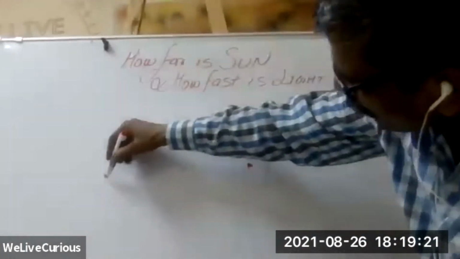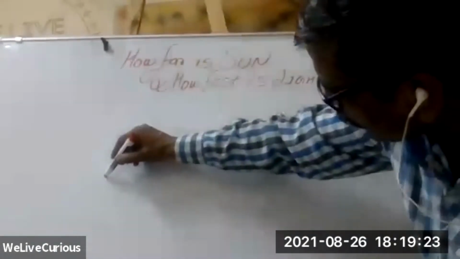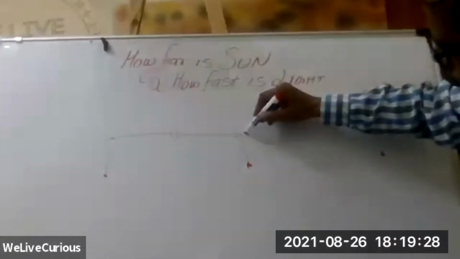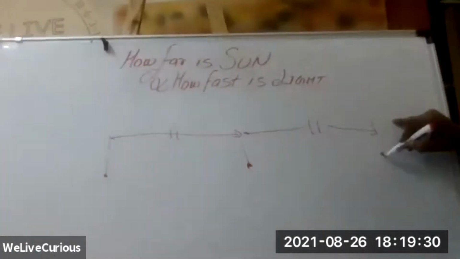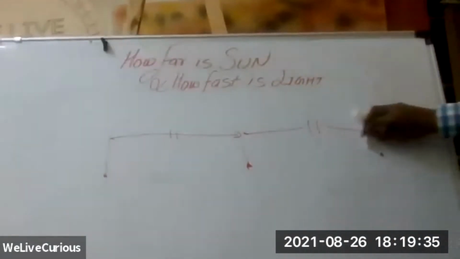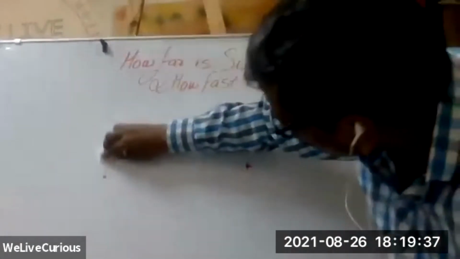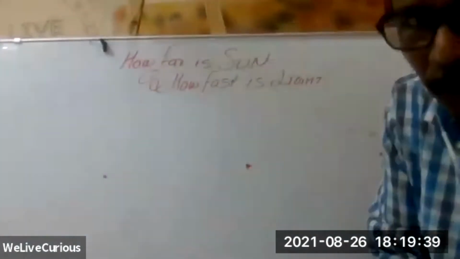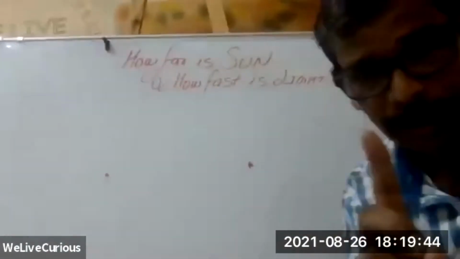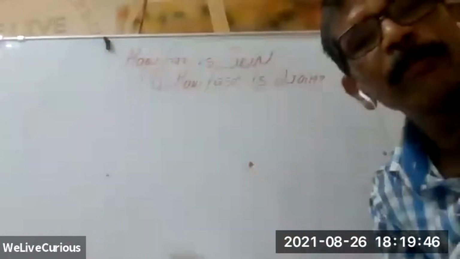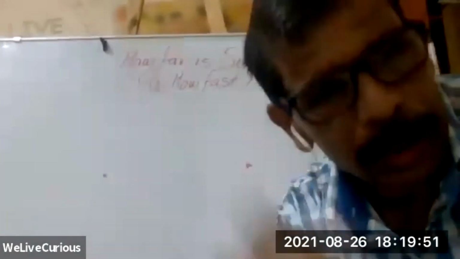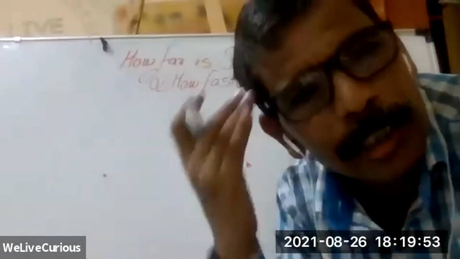Okay, here 1, 2, 3, same distance. And same distance we represent like this. Okay, now 3 points you have made. Here you know that the distance between this and this is the same. You know it. Now we will make something that will make you question yourself. Did I make a mistake?